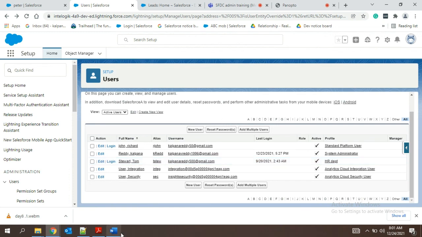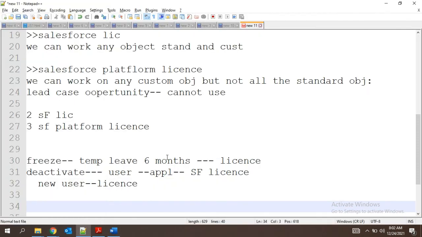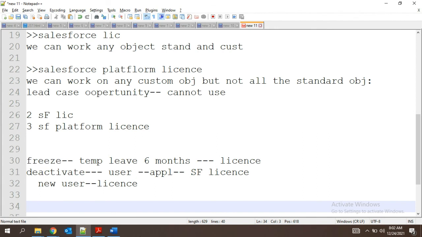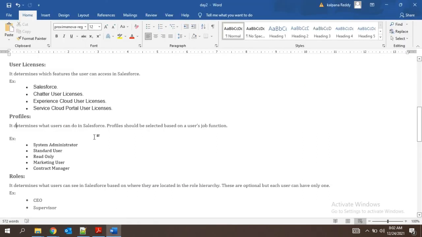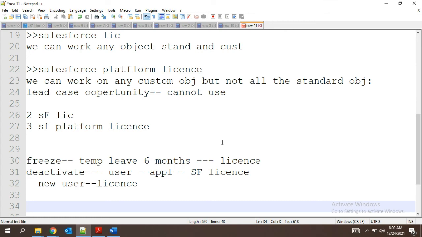Tomorrow's agenda is, I said a few records should be shared and a few not. So we will discuss how to do that. The first thing is OWD, and then we'll speak about profiles. Okay, these two things we will discuss tomorrow.